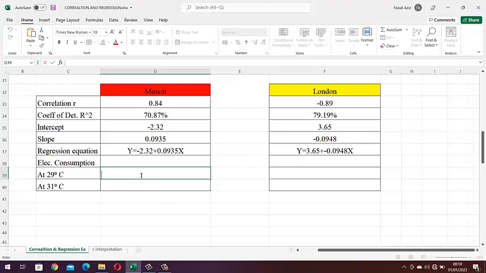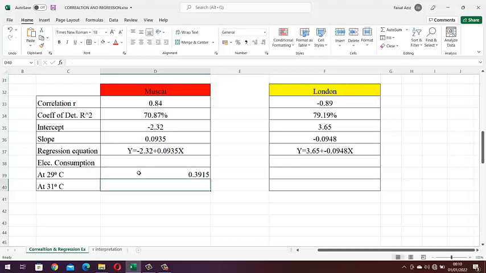Here I'm going to calculate the value of electricity consumption if the temperature becomes 29 in Muscat. So here I will write minus 2.32 plus 0.0935, and the value of x will be multiplied, so it will be 29 in our case.